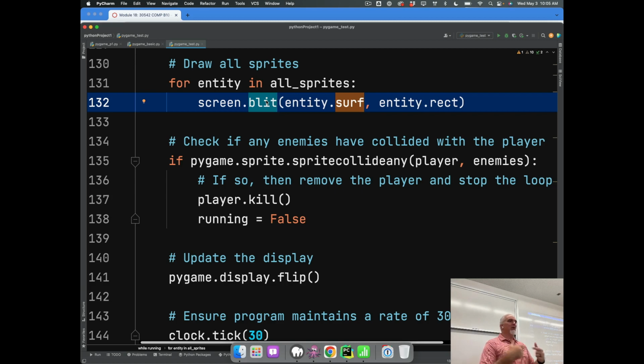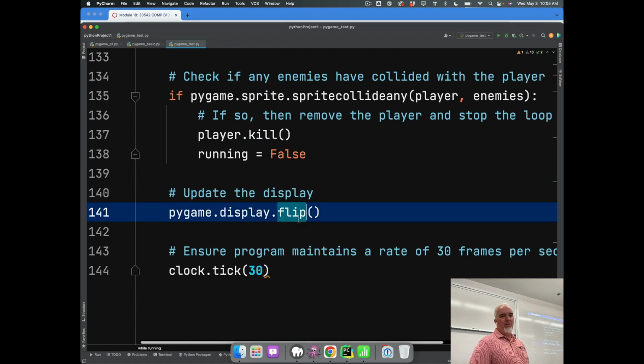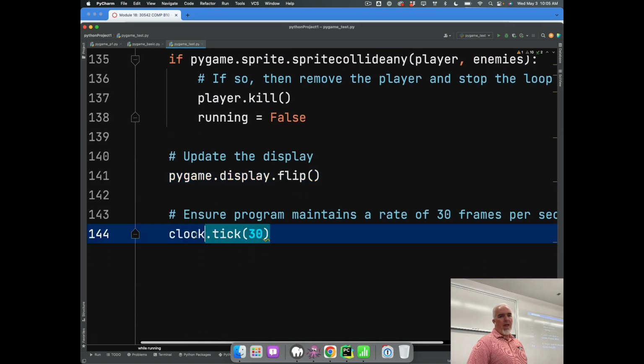And that's how it does it quickly so that animation doesn't stutter, is it always has the next thing drawn when this one is doing its thing. So every time we have one showing, we have another screen that's being created by this Blit command. And then the last thing we do is hit flip, and clock.tick decides how many frames per second we do.